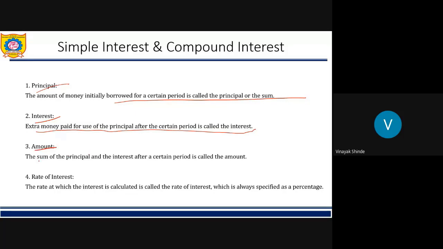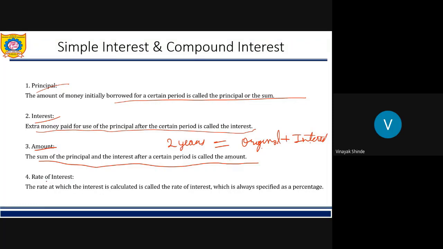Now, amount. The amount is the sum of principal and interest after a certain period. So if a person takes a loan for, let's say, 2 years, he has to pay the original amount, what it is? It is the principal plus the interest. Interest is the extra amount the person has to pay to the bank. So amount is nothing but sum of these both things, that is original plus interest.